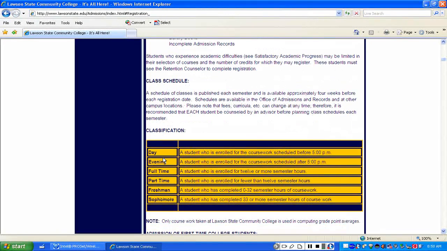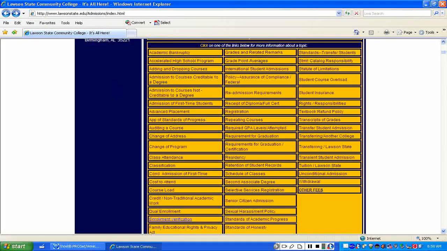A lot of times students want to know, what makes you a full-time student? What makes you a part-time student? Notice here that a full-time student is a student who is enrolled for 12 or more semester hours, and a part-time student is enrolled for fewer than 12 semester hours. What's a freshman? What's a sophomore? You can see that it has very useful information.